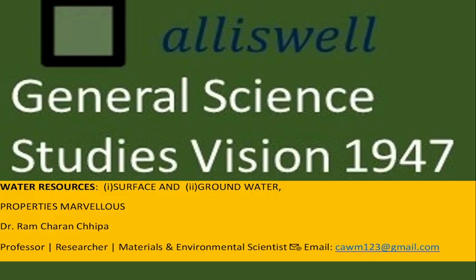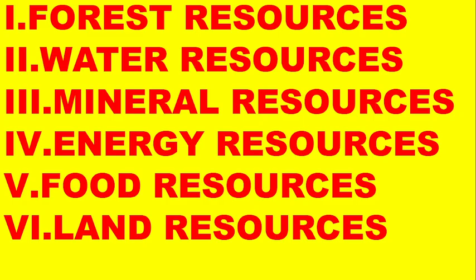There are two different types of water resources: the surface and underground water. The underground water is below the earth, and surface water is on the earth. So there are so many examples. Before going there, we have the different natural resources available on earth, and those are the forest resources, one of the green belts of our planet.